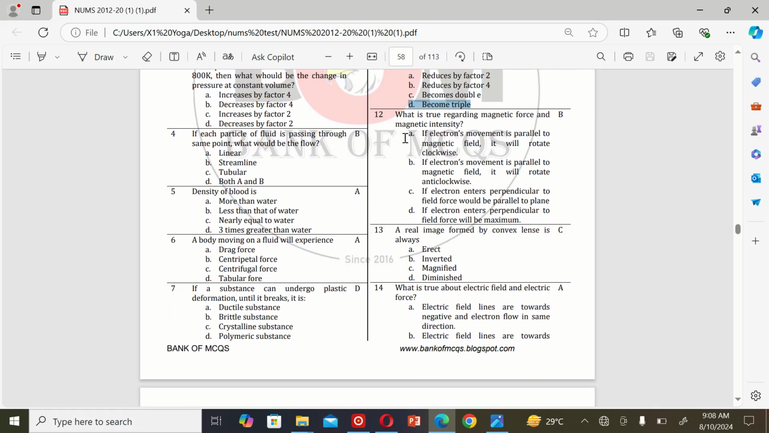The next MCQ is: what is true regarding magnetic force and magnetic intensity? A. If electron's movement is parallel to magnetic field, it will rotate clockwise. B. If electron movement is parallel to magnetic field, it will rotate anticlockwise. C. If electron enters perpendicular to field, force would be parallel to plane. And D. If electron enters perpendicular to the field, force will be maximum. So the correct option is B.